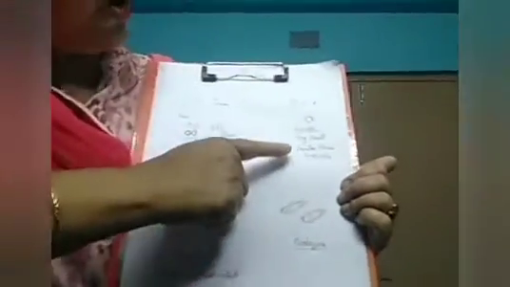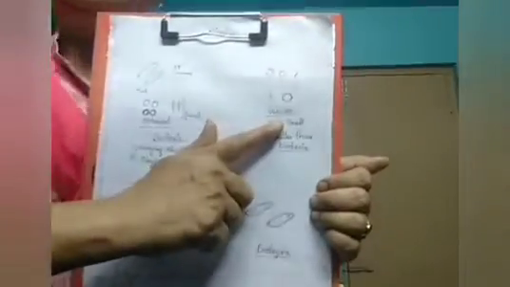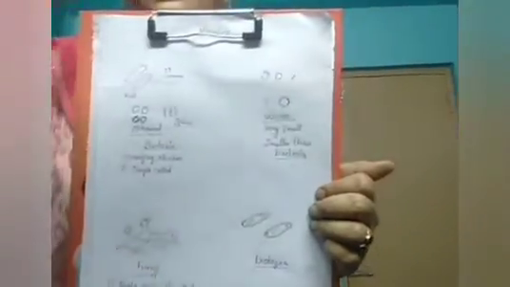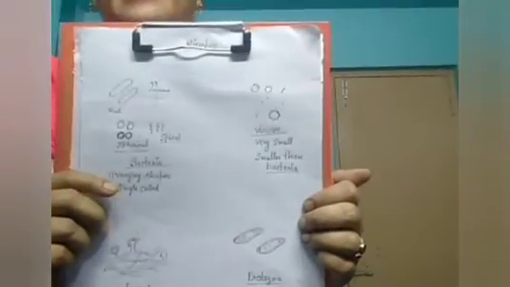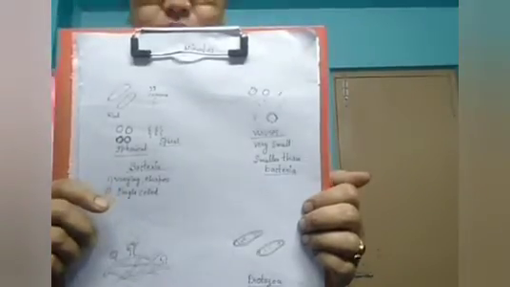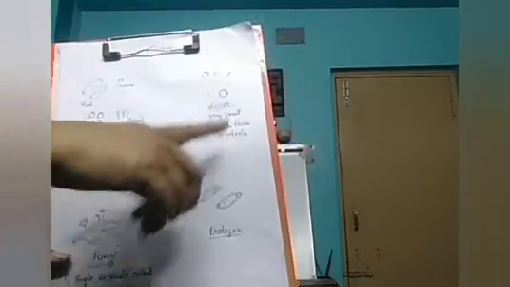Next one is the virus. When we see the virus or viruses, they are very small, very tiny in shape, and these viruses are spread in the air, water, everywhere, but generally they come to us from one body to another by air.